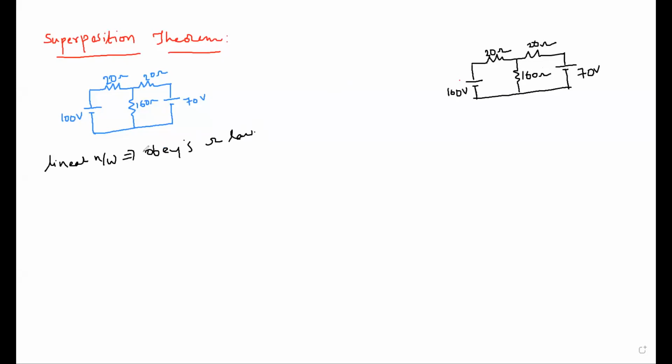Linear network containing two or more sources. Here, how many sources are presented in the given circuit? Two sources, right? Two voltage sources are present. So now this circuit is eligible to apply the superposition theorem, containing two or more sources. So we can apply the superposition theorem for this circuit.